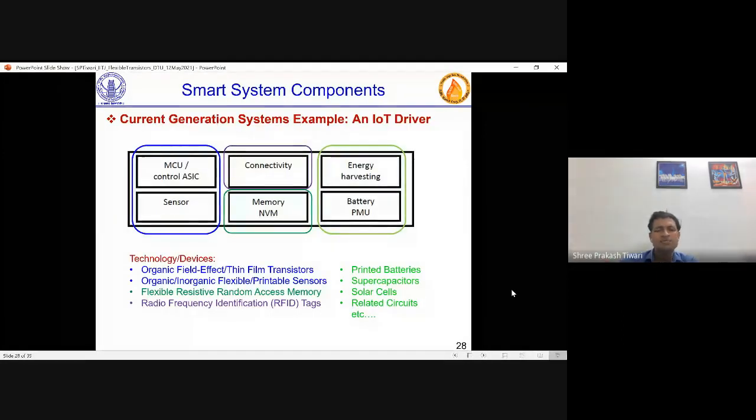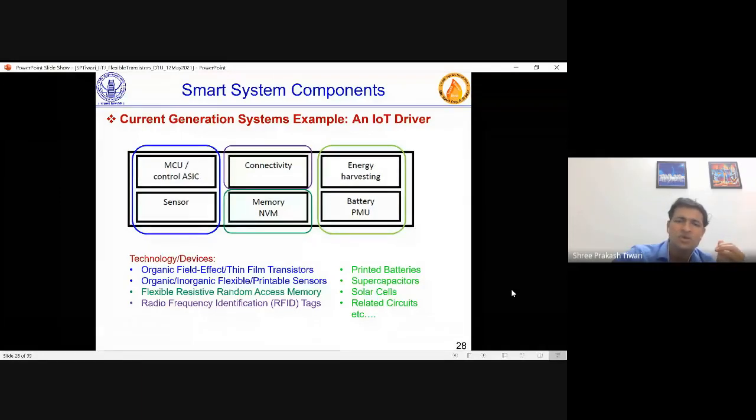But if you see at the basic module level, what are the essential components? Certainly for these kinds of applications, one sensor will be required. Then the ASIC, application specific integrated circuit, which controls everything. And then memory, which stores, connectivity, which connects to the outside, and energy harvesting, battery and power management unit. These are the components. And in technology and devices, you talked about thin film transistors, printable sensors, RAMs and RFID and so on.